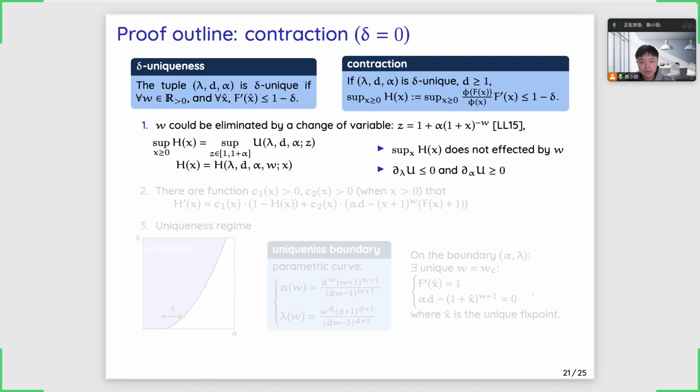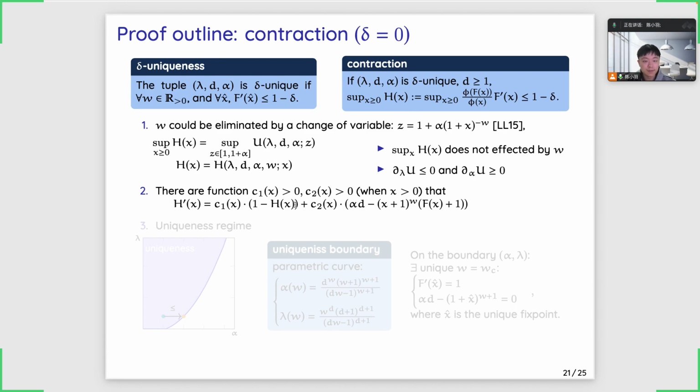And second, we find the derivative of h actually has a very nice form. Here, the functions c1 and c2 are just 2 positive functions when x is positive. So why do these 2 observations help us prove the contraction?